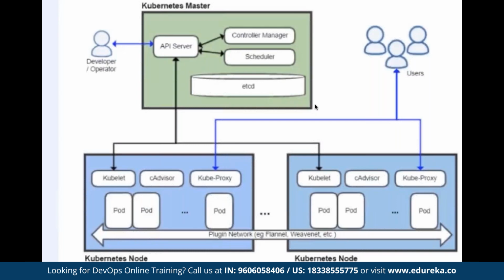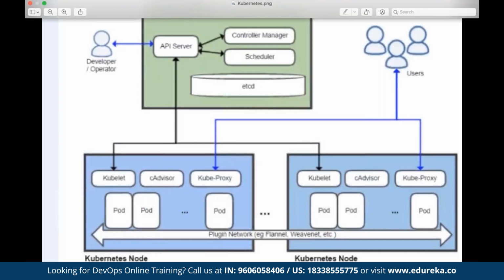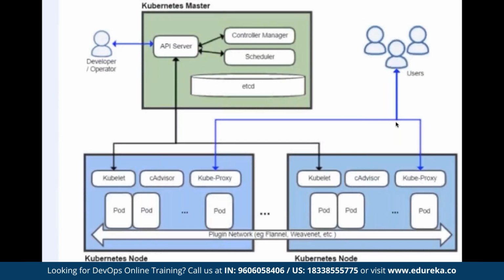In the master architecture, as you can see in the diagram which I have shared in the Slack channel also, there are many important components like API server, controller manager, scheduler, and etcd. Let's talk in detail about each of these components in the Kubernetes master architecture. Let's start with API server. API server is called the front end component of Kubernetes master.